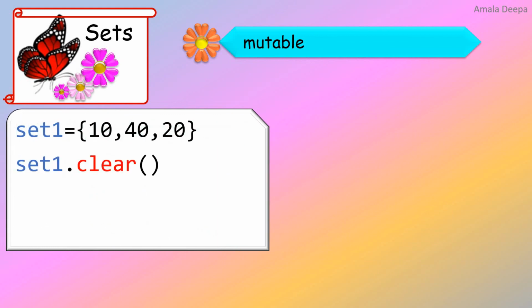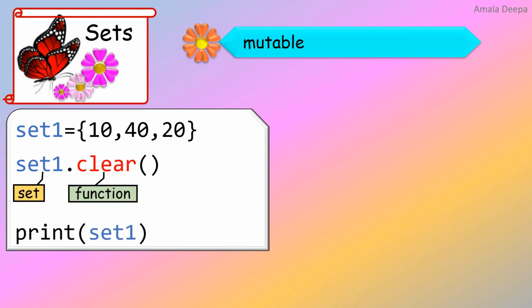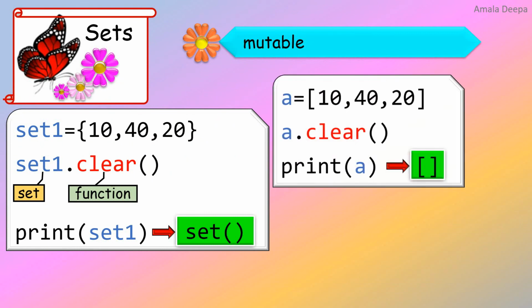You can clear all the elements from the set by using the clear function. Print set1 gives the output as set(). This is different from a list. Here I have taken a list A and I have used the clear function on the list A. Look at the output. When I print A, a pair of empty square brackets is printed. But here, when I clear the elements in a set, set() is printed.